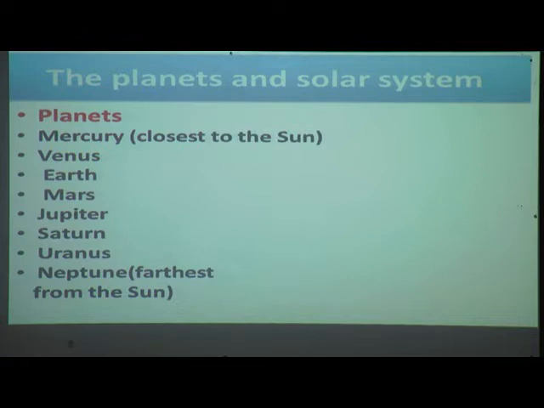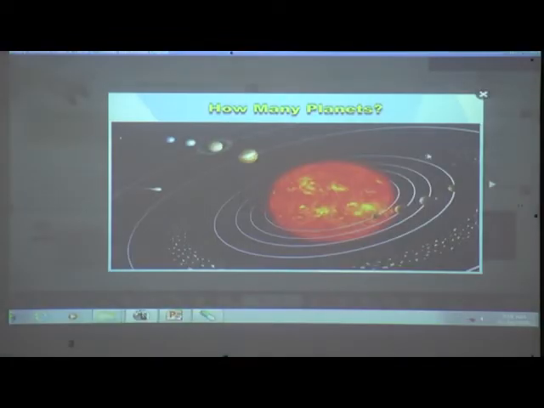Till 2006, Pluto was considered the 9th planet in the solar system. However, scientists decided that it is too small to be called a planet. We will see one presentation about Pluto. How many planets?